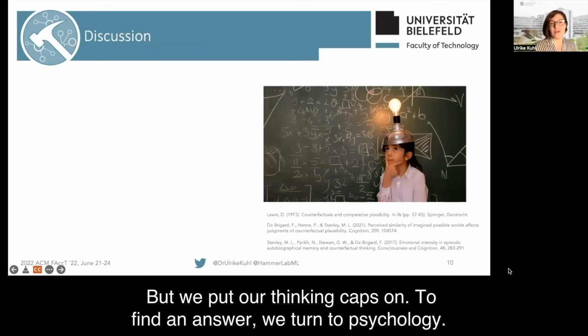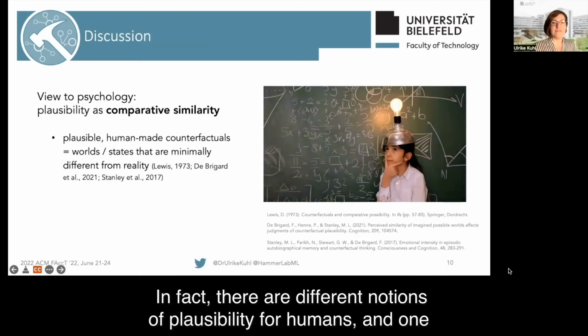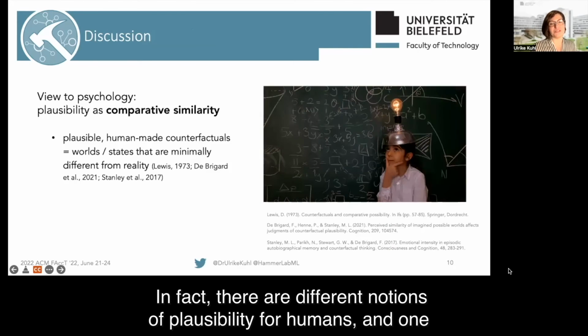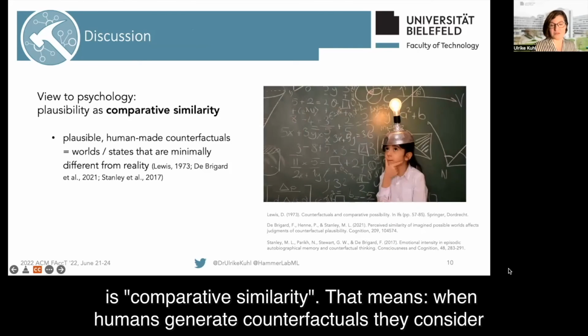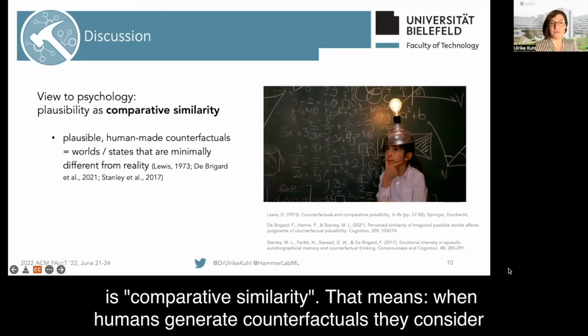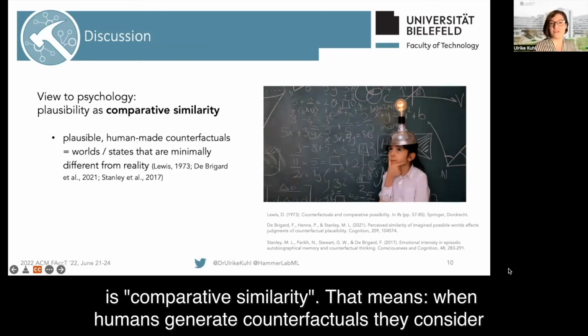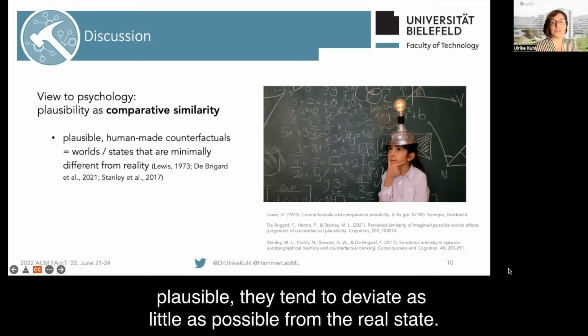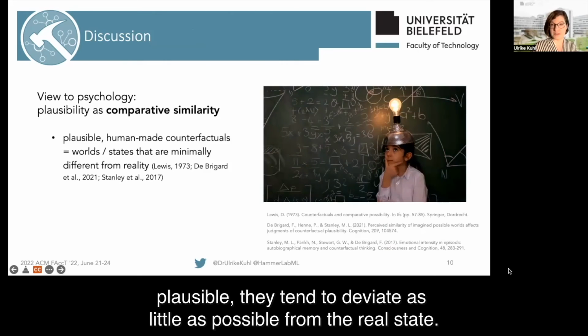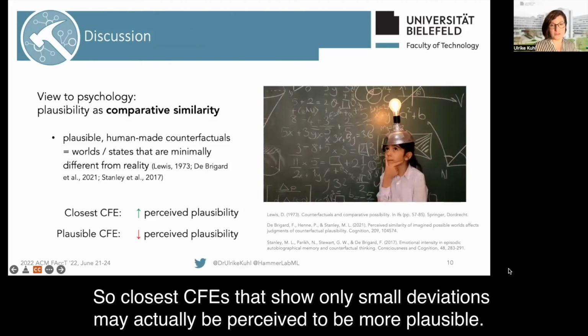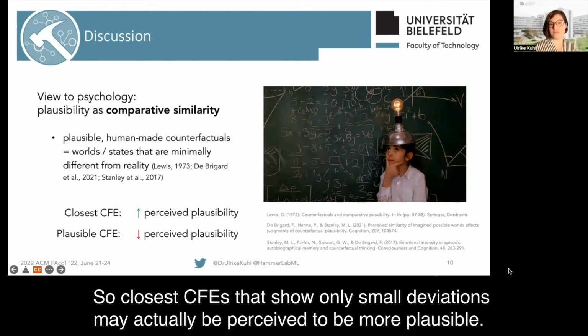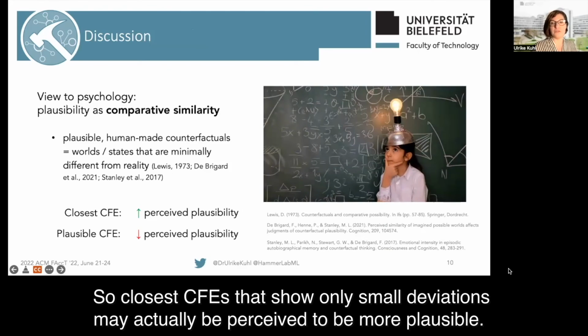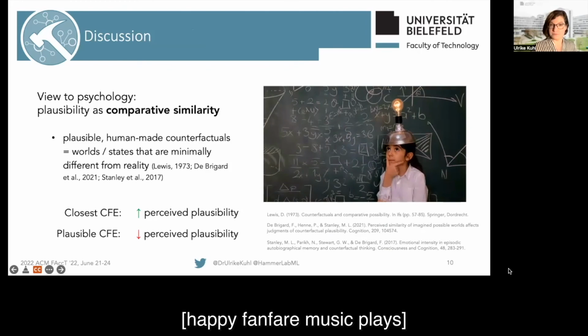But we put our thinking caps on, and to find an answer, we turned to psychology. In fact, there are different notions of plausibility for humans, and one is comparative similarity. That means when humans generate counterfactuals they consider plausible, they tend to deviate as little as possible from the real state. So closest CFEs that show only small deviations may actually be perceived to be more plausible.